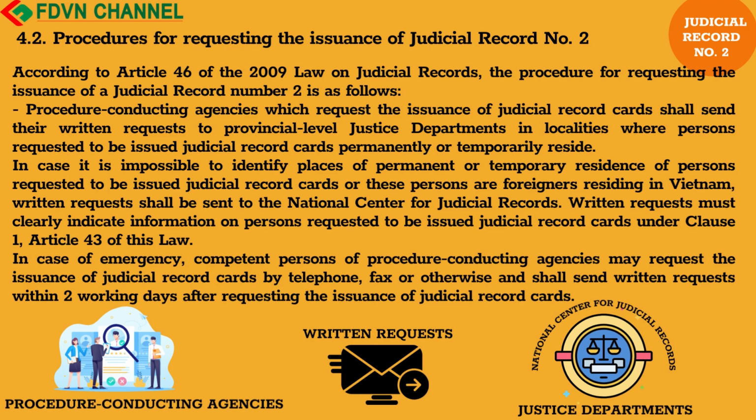In case it is impossible to identify places of permanent or temporary residence of persons requested to be issued judicial record cards, or these persons are foreigners residing in Vietnam, written requests shall be sent to the National Center for Judicial Records. Written requests must clearly indicate information on persons requested to be issued judicial record cards under Clause 1, Article 43 of this law. In case of emergency, competent persons of procedure conducting agencies may request the issuance of judicial record cards by telephone, fax, or otherwise, and shall send written requests within 2 working days after requesting the issuance of judicial record cards.